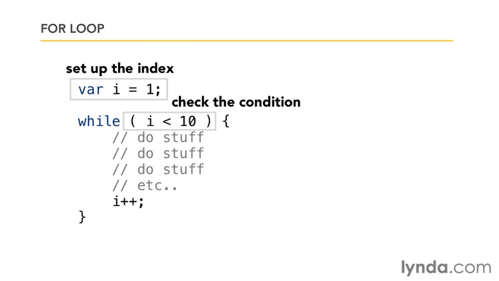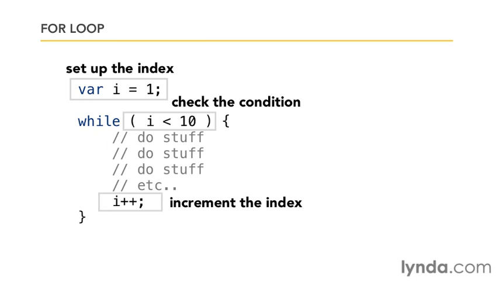We then have to have a place that checks the condition. How do we know whether to keep going through the loop or not? And then in most cases, we have to increment the index at the end. So regardless of what we're doing, we need these 3 pieces in place. Set up the index, check the condition, increment the index.